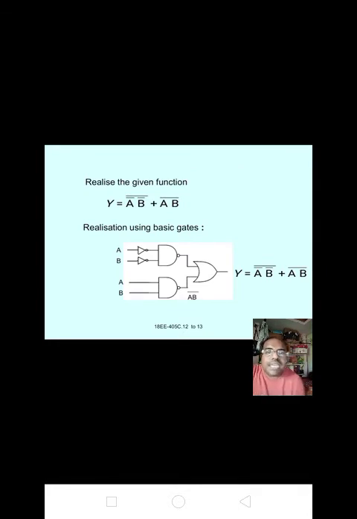Next, realize the given function. Most important topic. Realize the given function using gates. That is, here given the function is y equal to a bar into b bar whole bar plus a into b whole bar. Okay.